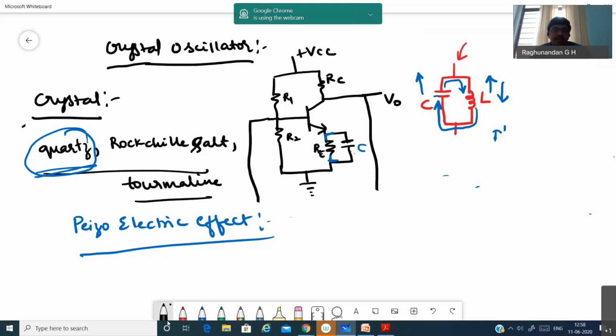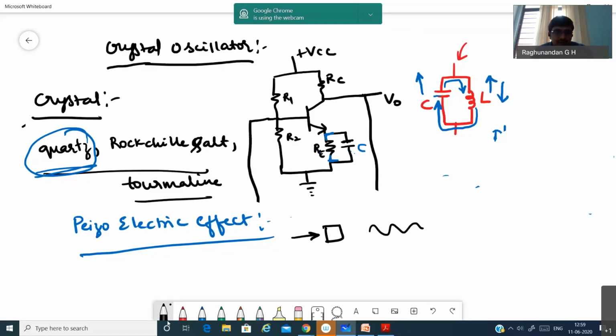This phenomenon tells that when you apply a mechanical stress to a crystal, it starts giving an electrical signal, because when you give a mechanical stress, it vibrates, and because of that electrical signals are produced.